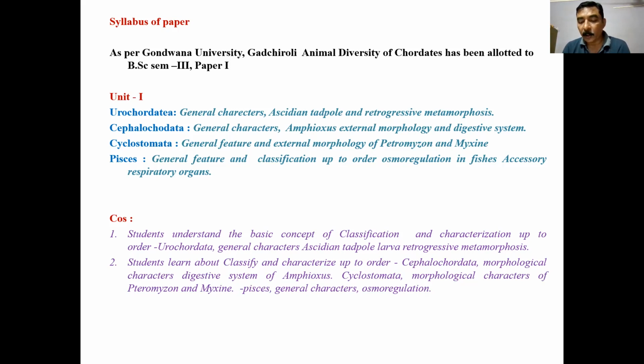Sexes separate. Gonads numerous and metamerically repeated. Metamerically repeated means that in every segment there is a gonad. Gonoduct lacking. No asexual reproduction. Fertilization is external in seawater. Development is indirect, including a free-swimming larva. The Cephalochordata comprises about 30 species of the genus Branchiostoma, all put into the class Leptocardii. So for Cephalochordata, the example is Amphioxus, and we have to study the Amphioxus. This is all about the general character, and then the Amphioxus.